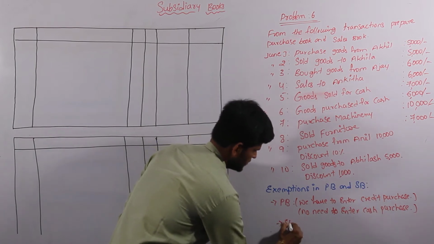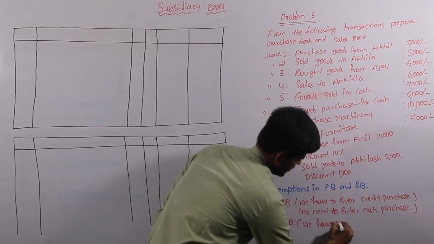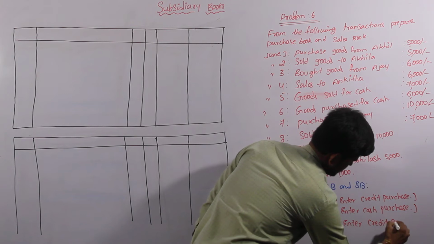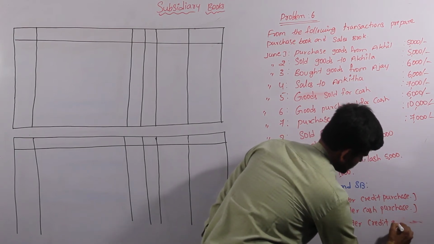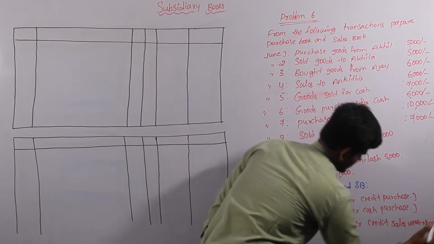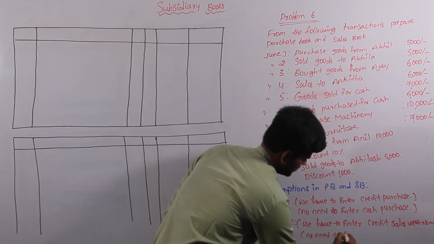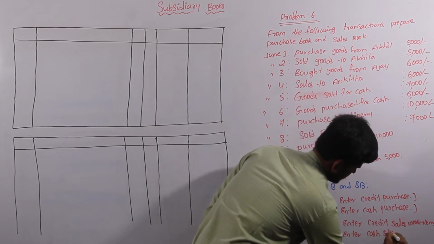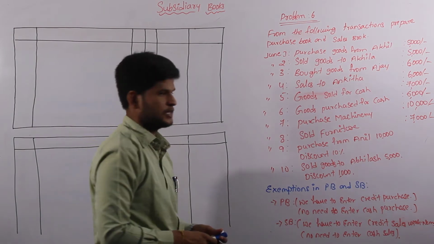And in our sales book also we have to enter credit sales with name, and no need to enter cash sales. These are the two conditions while we are preparing purchase book as well as sales book.